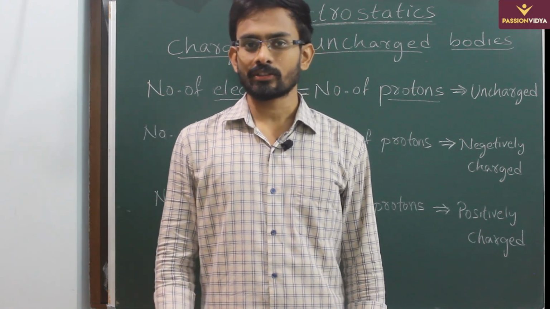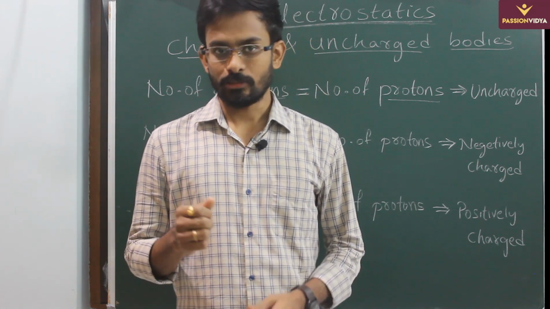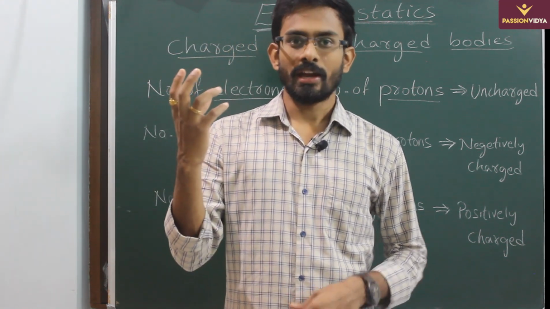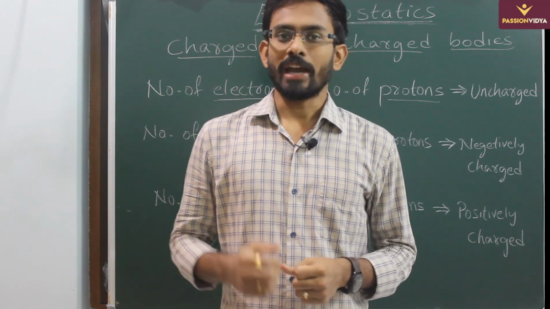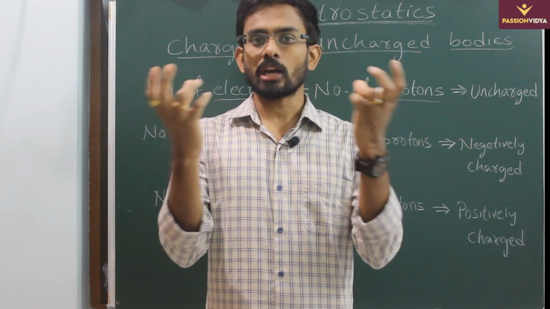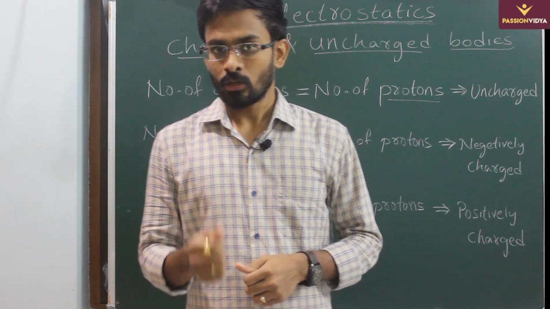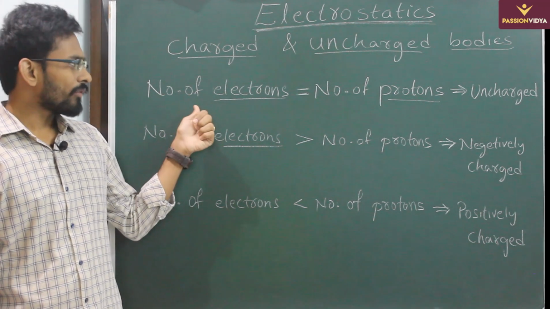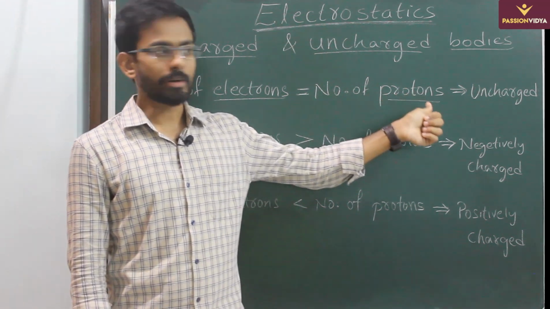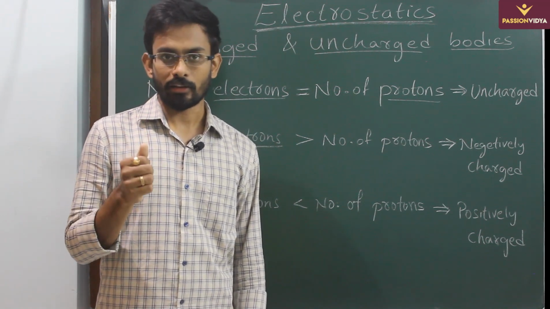But we have discussed an interesting characteristic of a charge, that it is a scalar and it can be added algebraically. So now let us consider a situation where a body contains 100 protons and 100 electrons. Now the charge on protons will be plus 100e and charge on electrons will be minus 100e. So the net charge on the body will be 0 and the body does not exhibit any electric effect. So when the number of electrons in a body is equal to the number of protons in it, then the body can be termed as uncharged, as the net charge on it is 0 and it does not exhibit any electric effect.